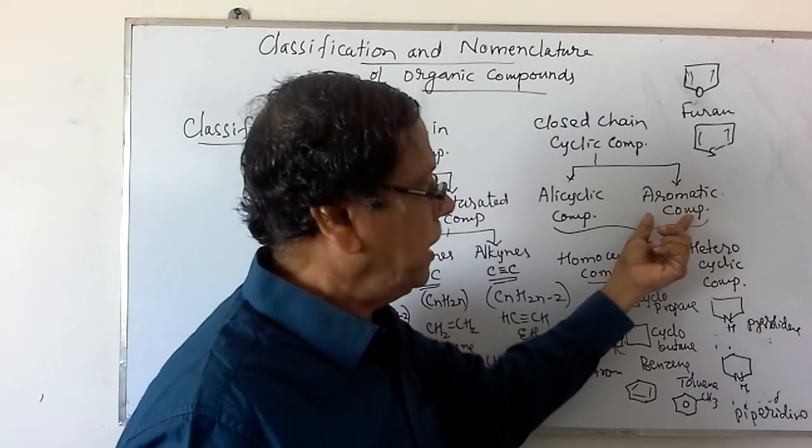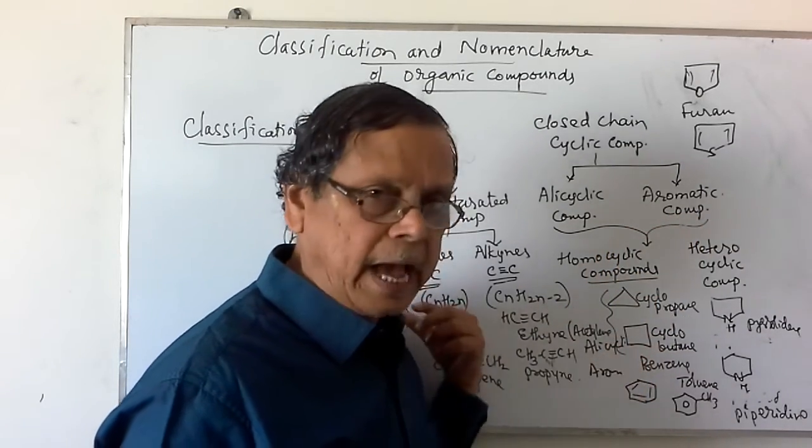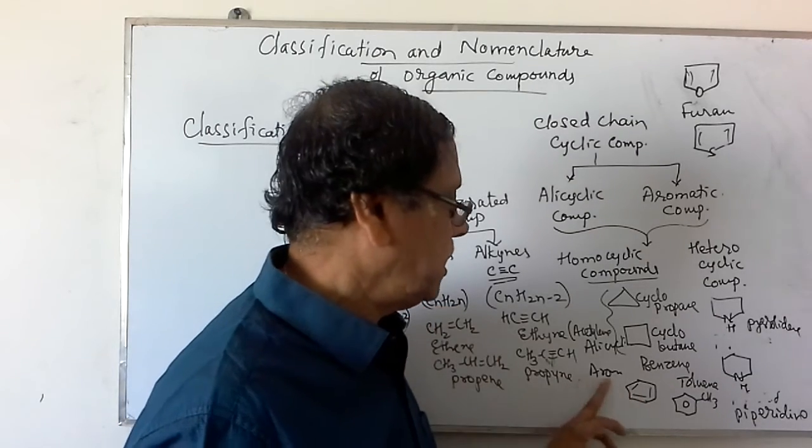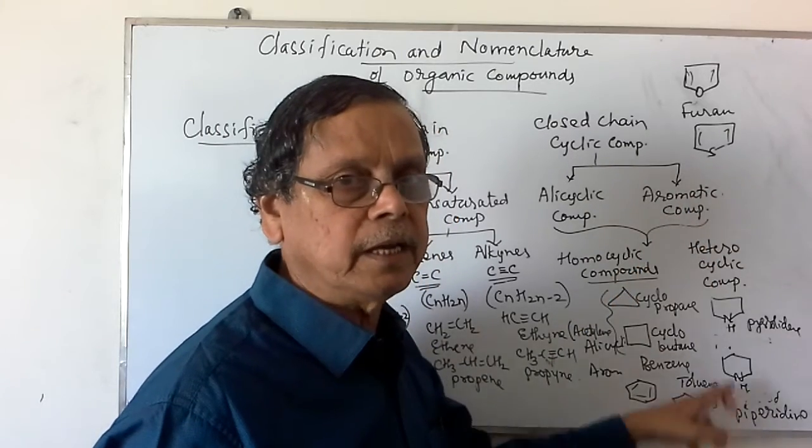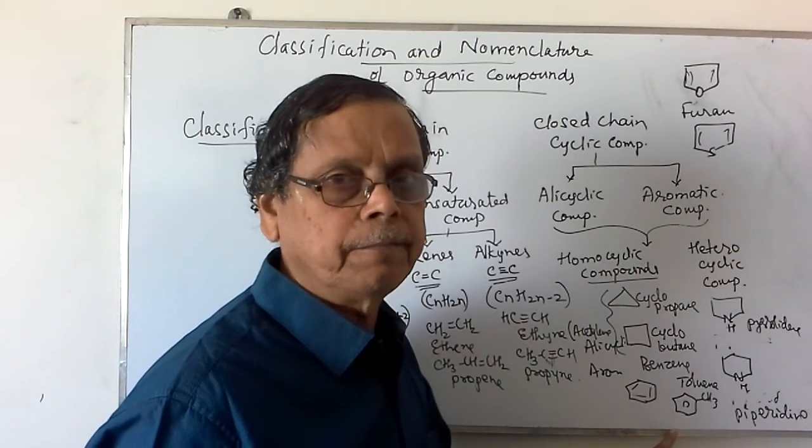If the behavior of these compounds is like aromatic, they are considered aromatic compounds. Similarly, heterocyclic compounds behaving as aromatic are named aromatic heterocyclic compounds.